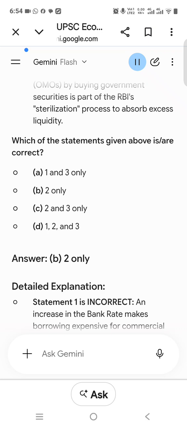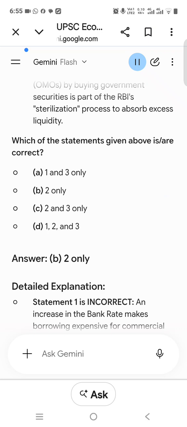Statement 2 is correct. WPI measures price changes at the wholesale transaction level for physical goods only, manufactured items, primary articles, fuel. Services, health, education, transport are excluded from WPI but included in CPI. Statement 3 is incorrect. Following the recommendation of the Urjit Patel Committee, the RBI switched from WPI to CPI combined as its key measure of inflation for monetary policy targeting.